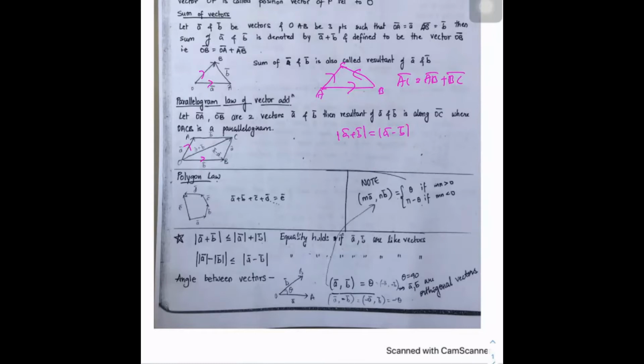That we know already. So by using that property, you can say it's a rectangle. Or no doubt, if you square, mod A square and mod B square cancel on both sides, so 2A dot B equals minus 2A dot B after squaring. So A dot B is 0, which means one angle is 90. In a parallelogram, if one angle is 90, no doubt that parallelogram is a rectangle.